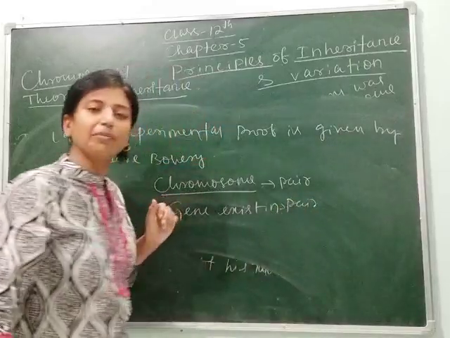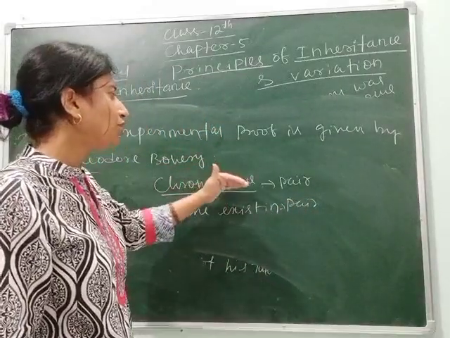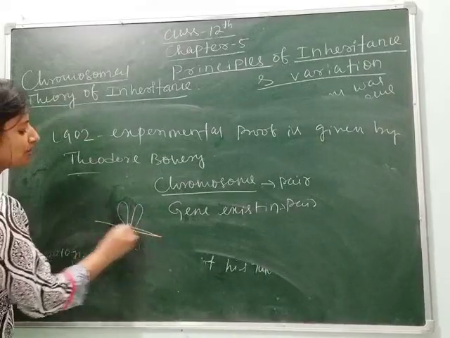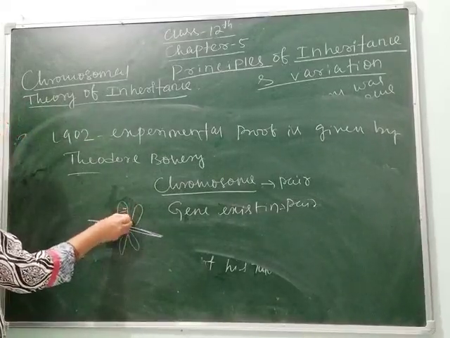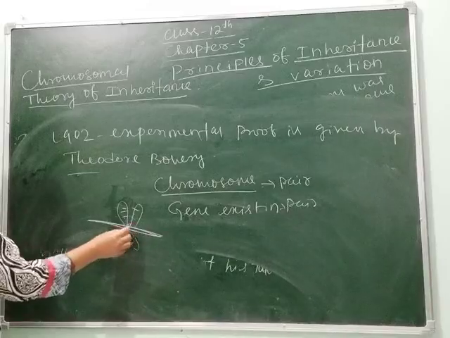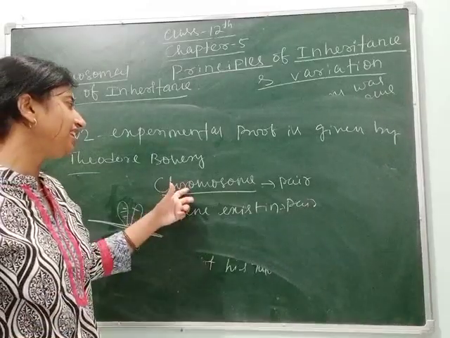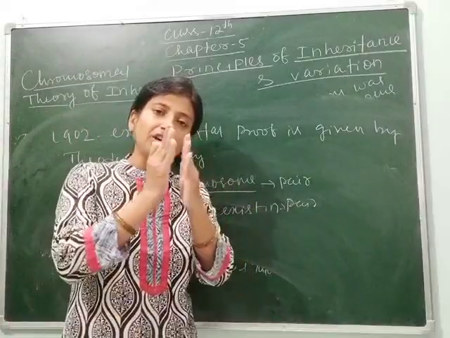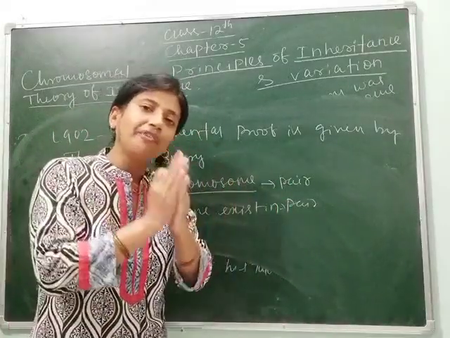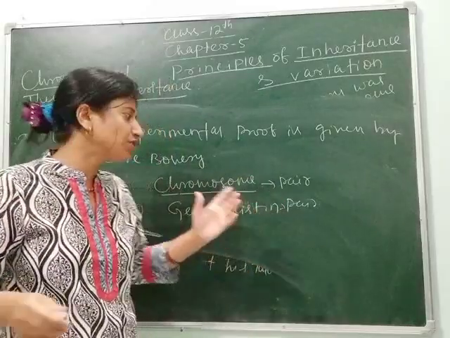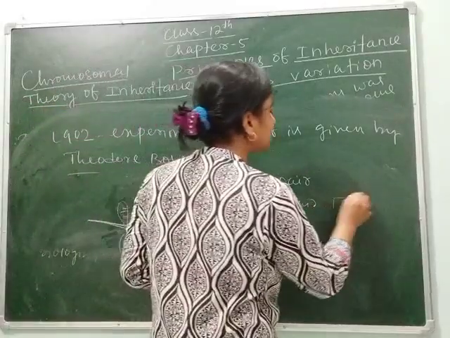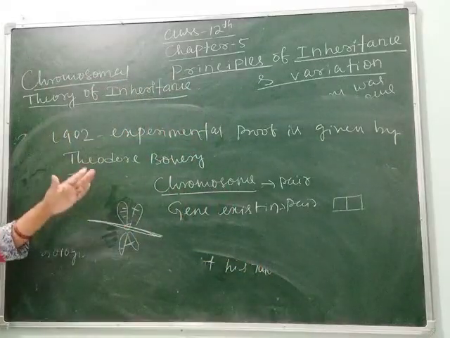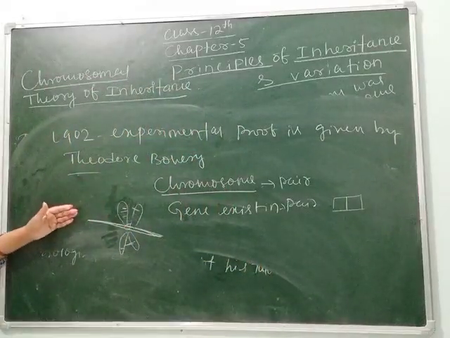And during gamete formation in reproduction, both chromosomes get separated, and the genes present in the homologous chromosomes also get separated along with the separation of the chromosomes. Means when a gamete is formed, the chromosome number gets reduced. Within the chromosome, the gene gets reduced, and inside the gene, the alleles are present, two different alleles. These two different alleles also get separated from each other.